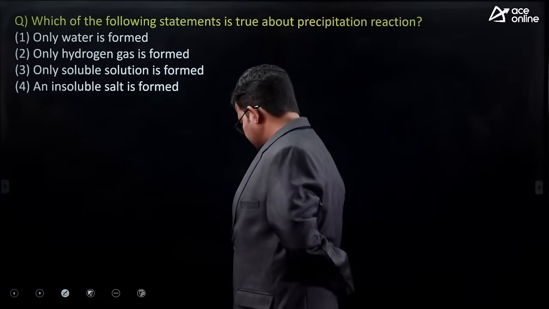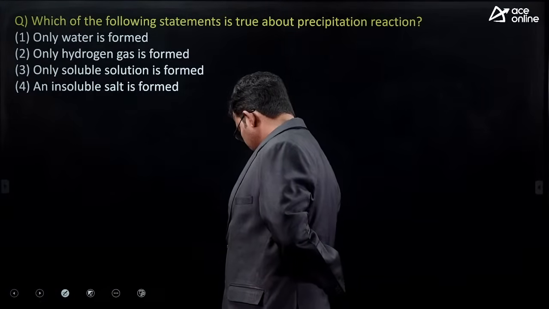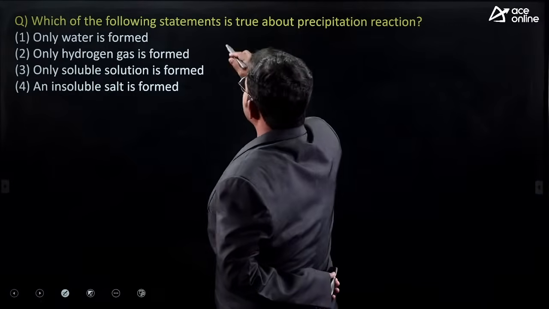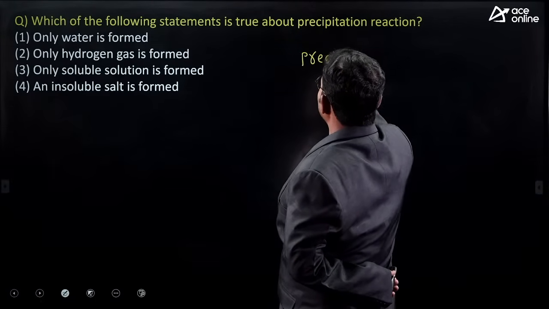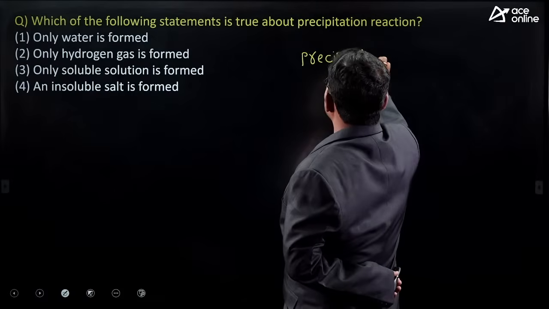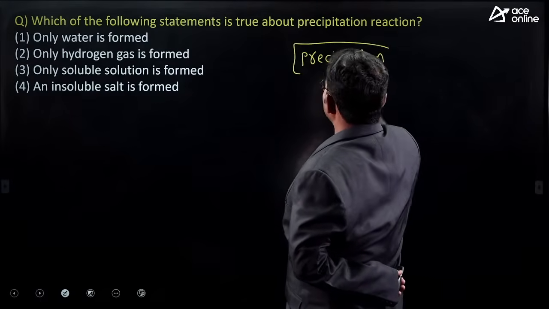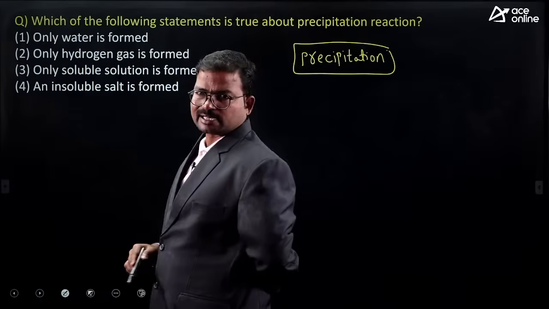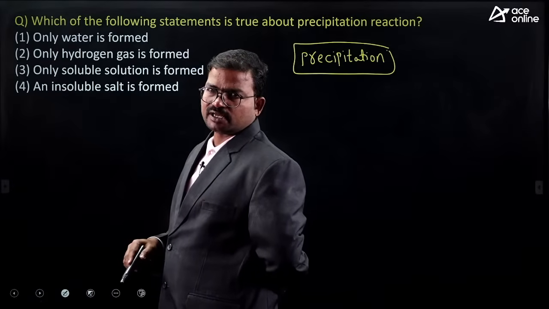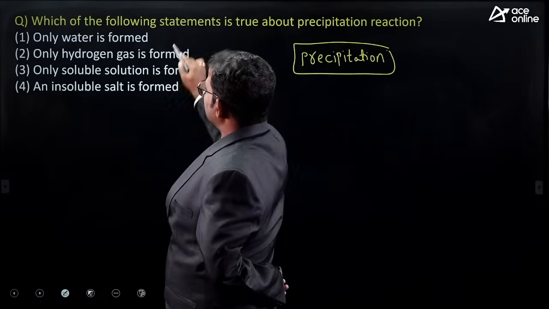Which is the correct one? Here, only water is formed. Actually, water is completely transparent. That's why we are not getting any precipitation.